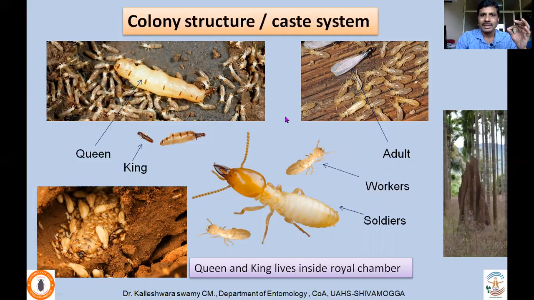Whenever it wants to increase the colony strength, winged adults emerge from the mound, from the colony, and they start a new colony. This is the winged adult, this is the worker caste, and this is the soldier. The soldier caste's job is mainly to protect or defend the colony.